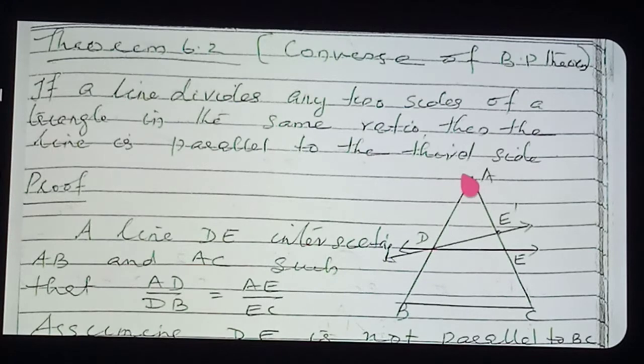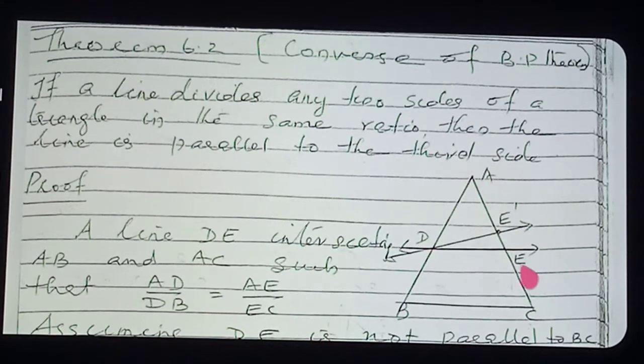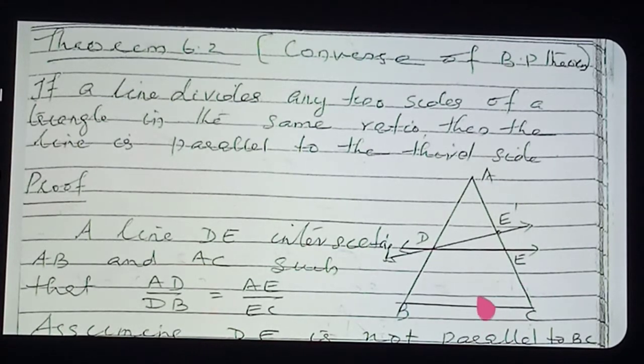So what is given in the question? AD by DB is equal to AE by EC. What is given? AD by DB is equal to AE by EC. So what do we want to prove? You want to prove that DE is parallel to BC. What you want to prove: DE is parallel to BC. Is the statement clear?